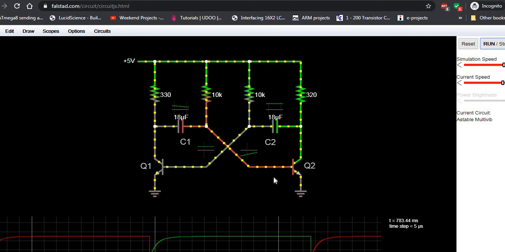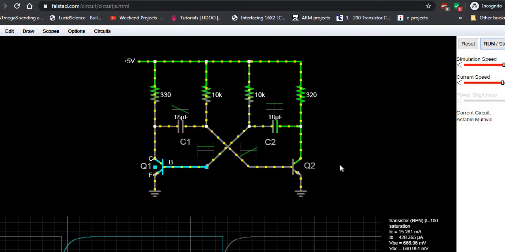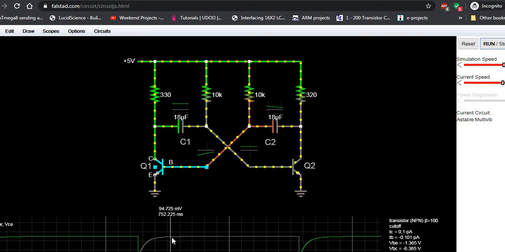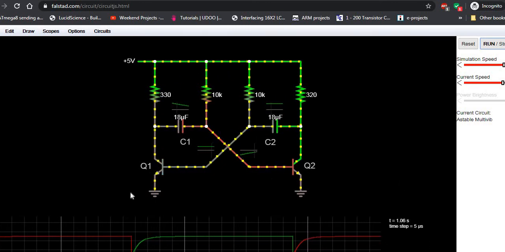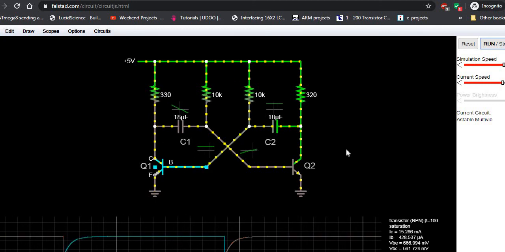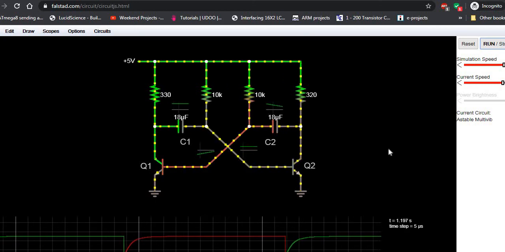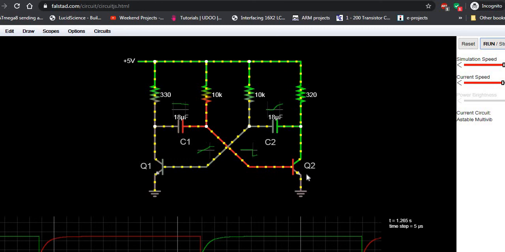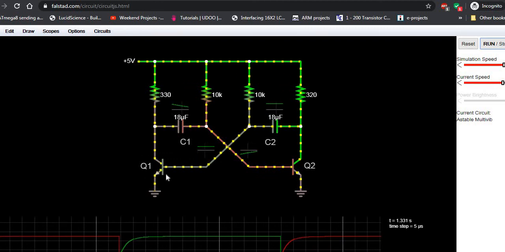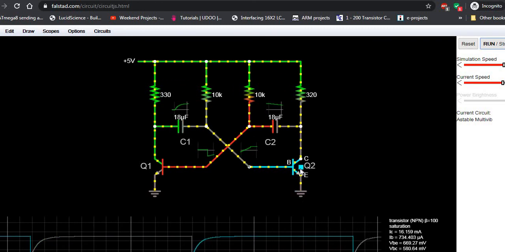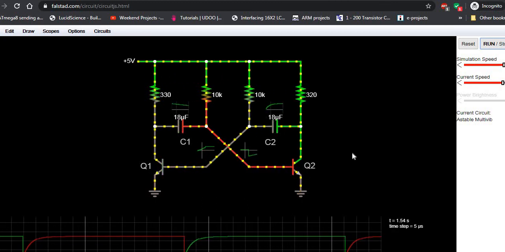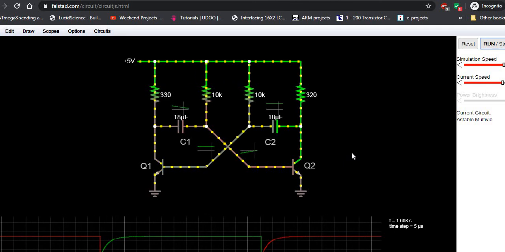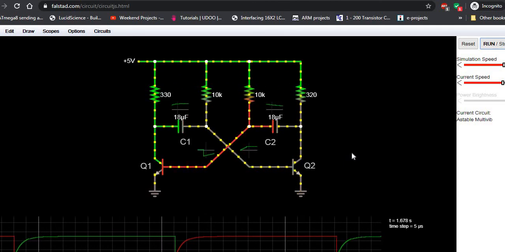Under no circumstances are both the transistors on. Look at the waveforms here. If one waveform is high, another waveform is low. That's why under no circumstances Q1 and Q2 are both on. If Q1 is on, Q2 will be off. If Q2 is on, Q1 will be off. This is how an astable multivibrator works.